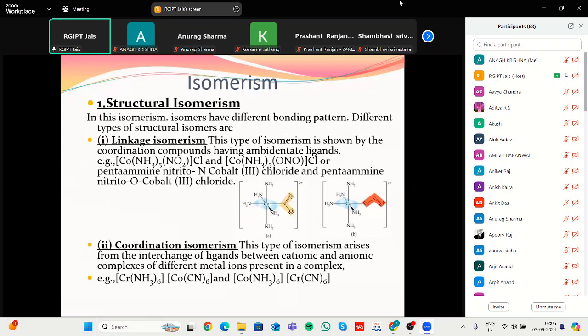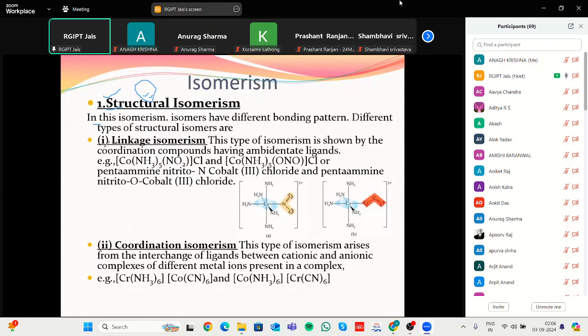We can divide isomerization into two categories. One is structural isomerization and second is coordinate isomerization. First of all, we will start with structural isomerization. In case of structural isomerization, compounds have the same molecular formula or same composition but differ in connectivity. Structural connectivity may differ by different ligand attachment. Then it will be divided into a further 5 categories.